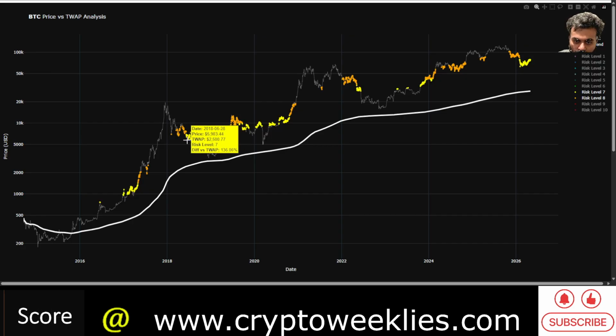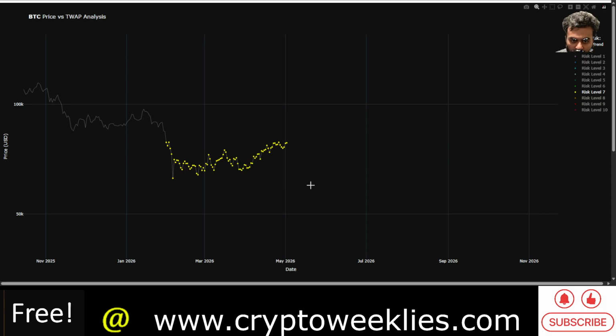So again, one could draw that there is a series of higher lows in play, a straight line. Something similar is happening in 2026 as well, where there is a series of higher lows since that February 2026 bottom. The higher lows are in play, and also higher highs.